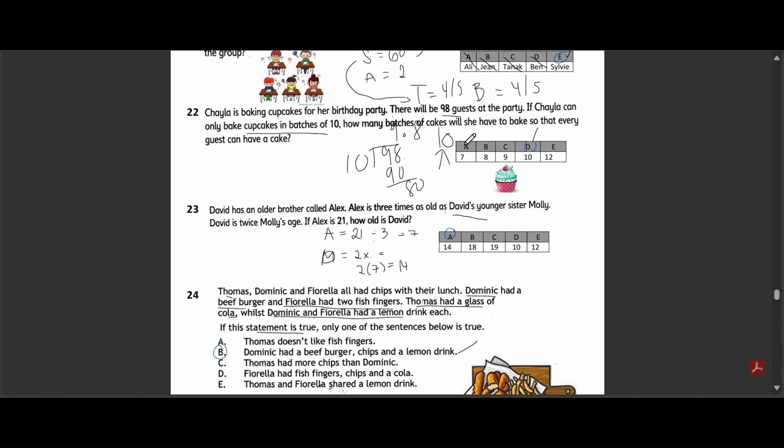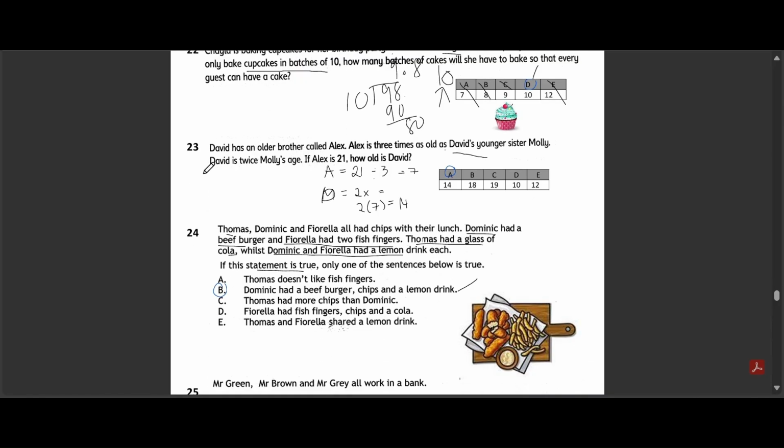Here's why. If you divide 98 by 10, you get 9.8. Since Chayla can't bake part of a batch, she needs to bake a whole number of batches. So she needs to bake 10 full batches to have enough cupcakes for all her guests. The other options are incorrect because any value less than 10 wouldn't give her enough cupcakes, and 12 is more than she needs.